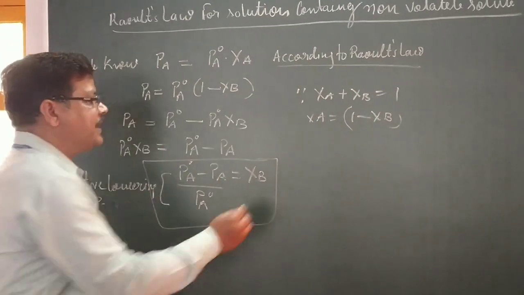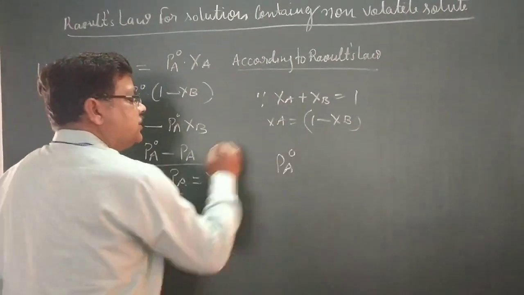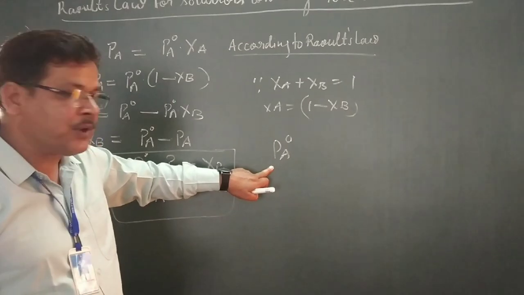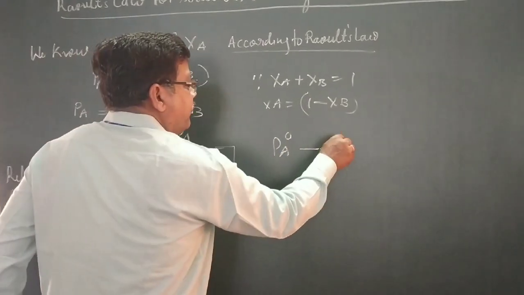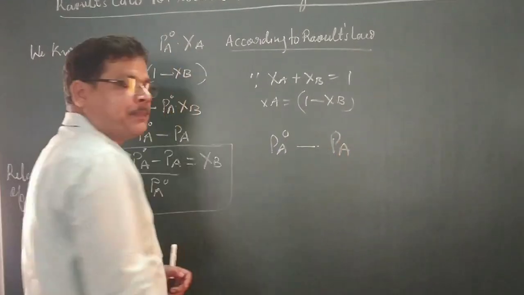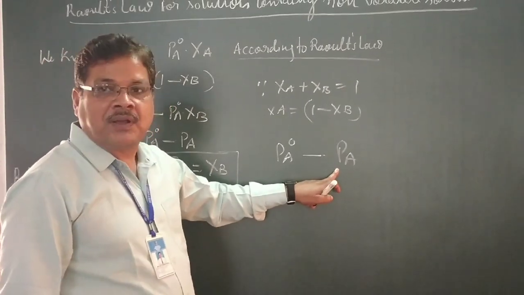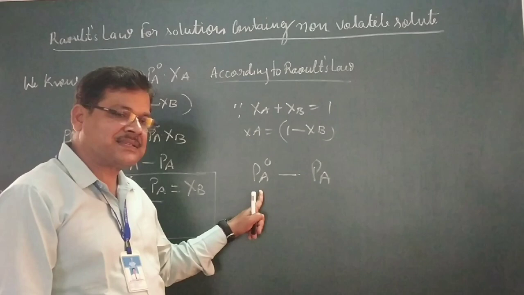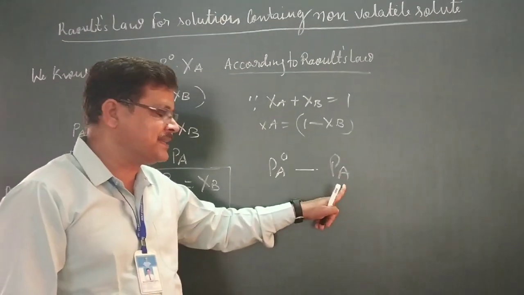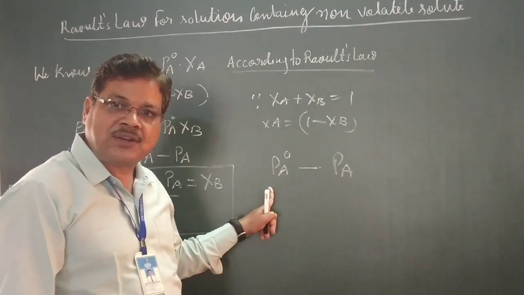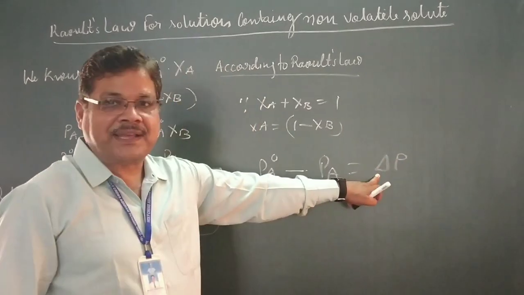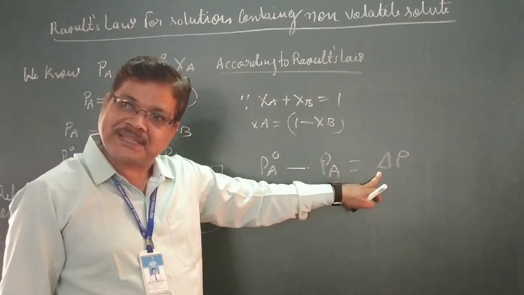What is this PA naught? PA naught is the partial vapor pressure of the pure solvent. PA is equal to the partial vapor pressure of component A. This difference, because this vapor pressure will always be higher than this, is known as delta P. This is known as the lowering of vapor pressure.